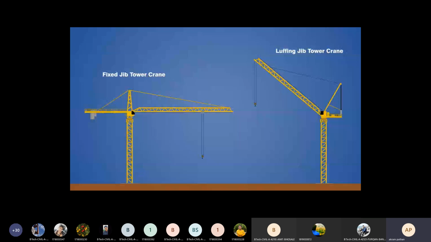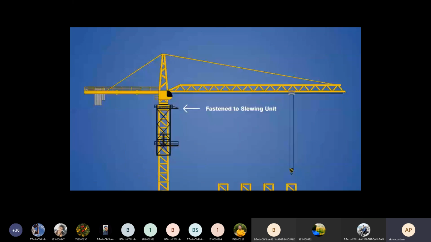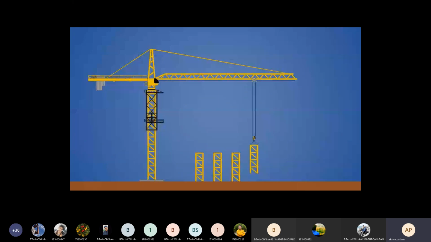The frame has a square cross-section with a lattice structure around three sides, but the front is left open so that new mast sections can pass through. The top is securely fastened to the underside of the slewing unit with high-strength steel bolts, and a hydraulic jack at the bottom is positioned over a push point on the existing mast. A new mast section is then hoisted up to the frame, where it is either placed on a steel tray or suspended from a guide rail that extends out above the opening.